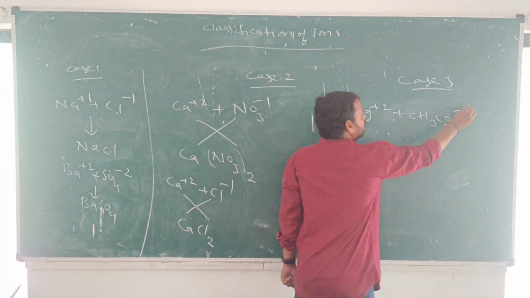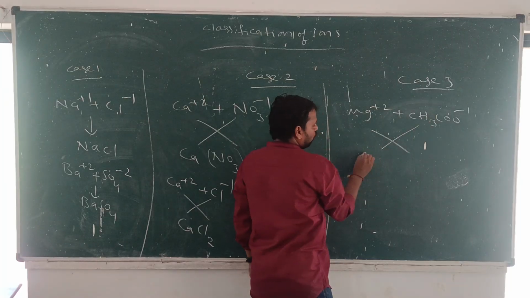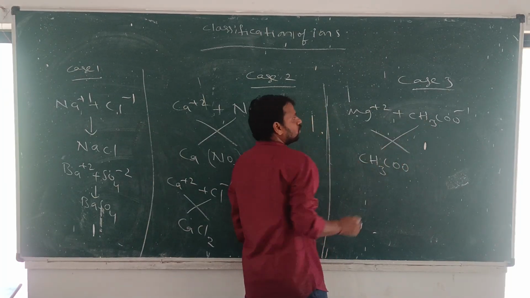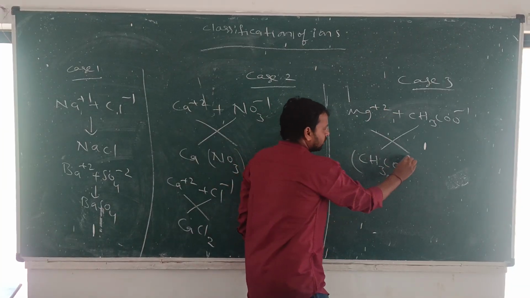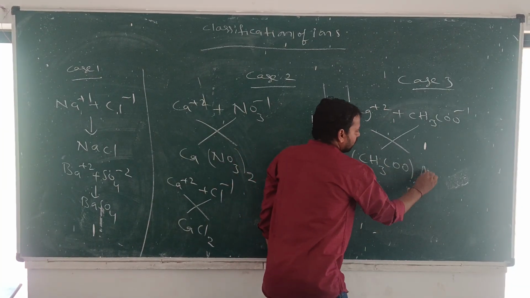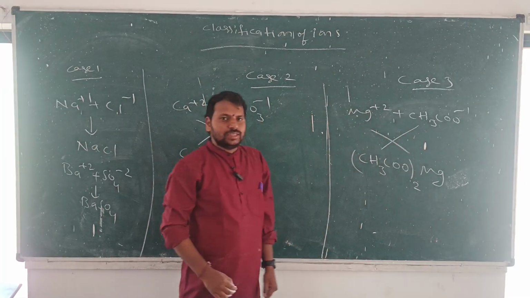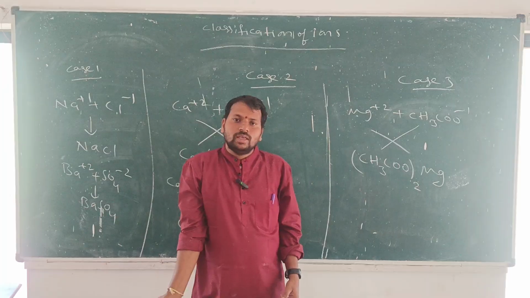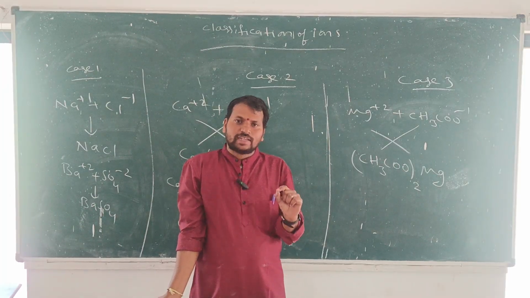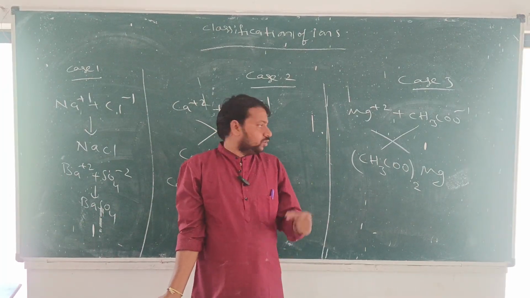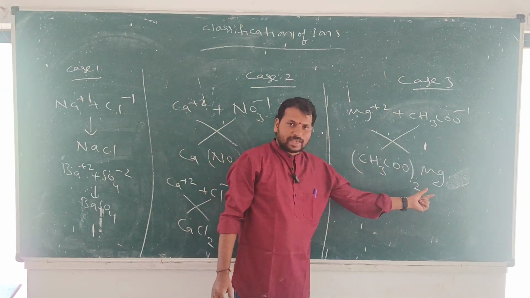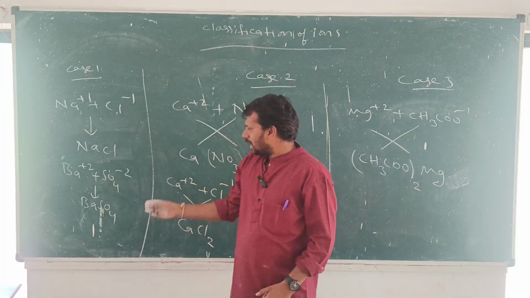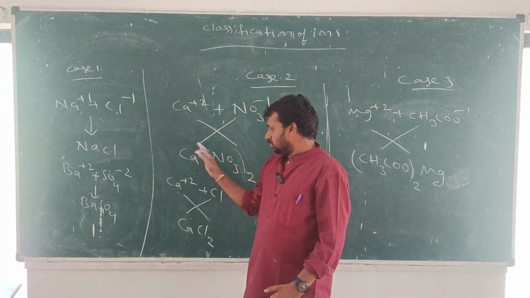In that case we write the total formula and crisscross, so we write Mg(CH3COO) taken twice. This is magnesium acetate. In all cases, to name the salt, the cation comes first, followed by the anion: magnesium acetate, not acetate magnesium.